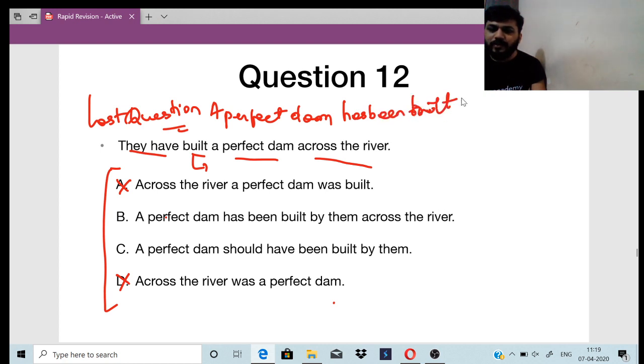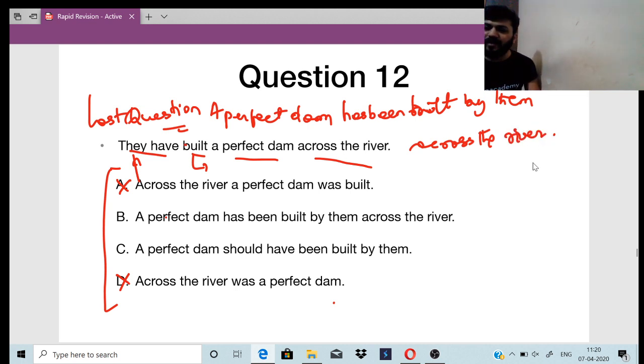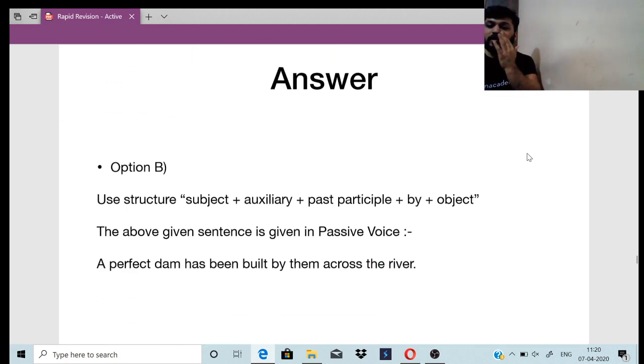Built by whom? It is built by them. A perfect dam has been built by them across the river. Clear, everyone? Understood?